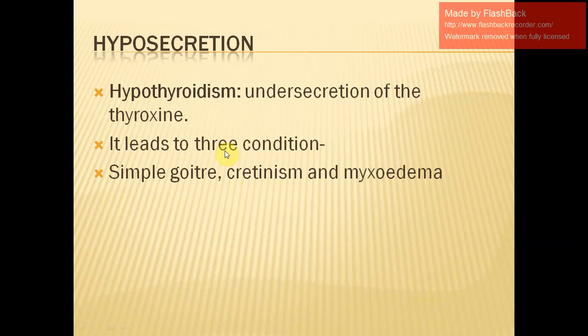You have to remember this. Whenever there is hyposecretion, that means under secretion, it is called hypothyroidism, and it leads to three conditions: simple goiter, cretinism, and myxoedema. We will now discuss each of these three in a little bit of detail. What happens, what is it all about?